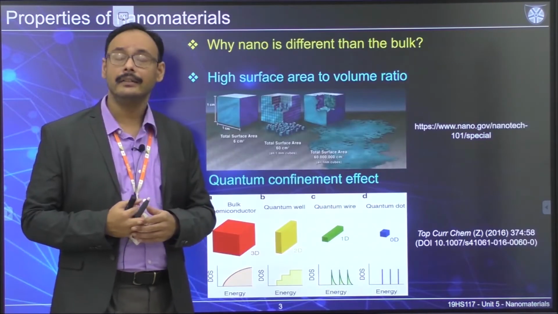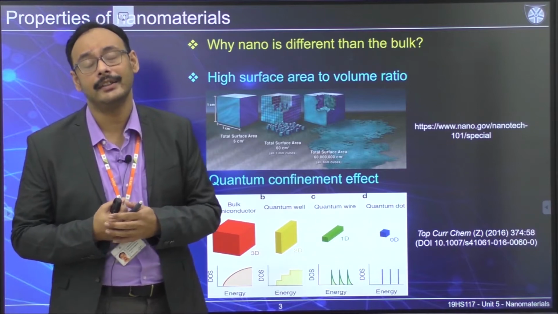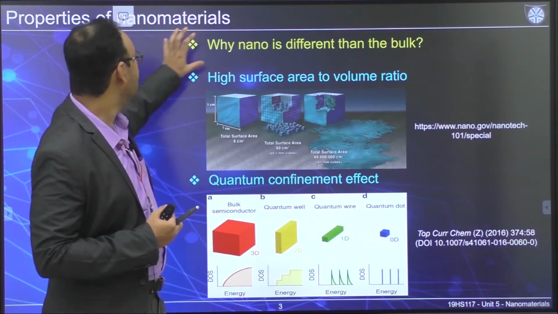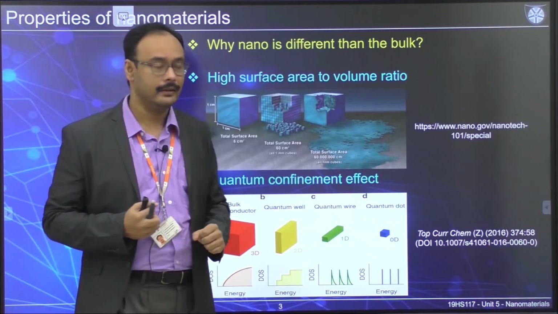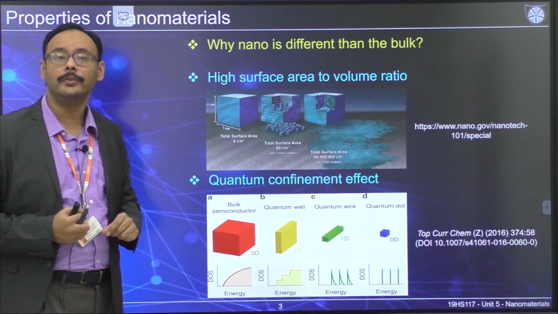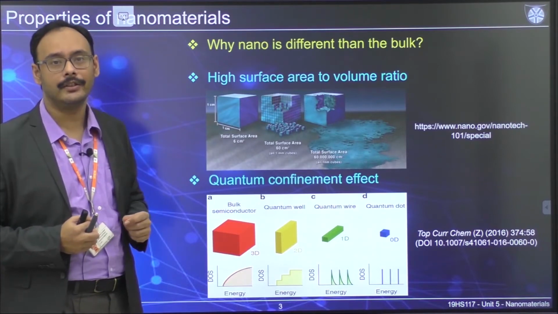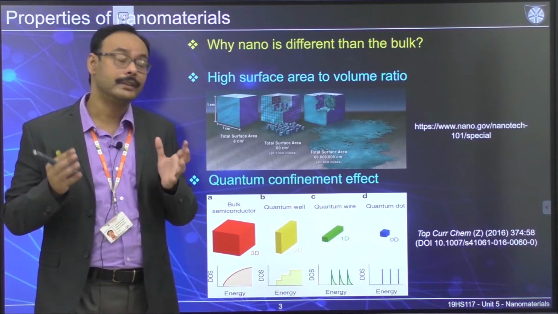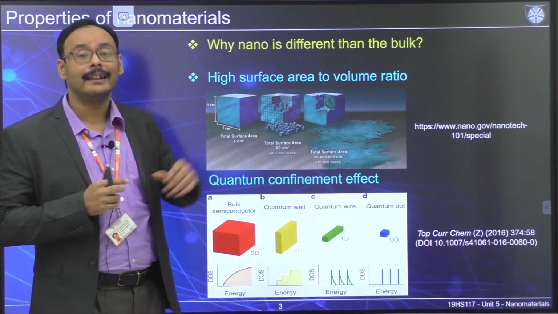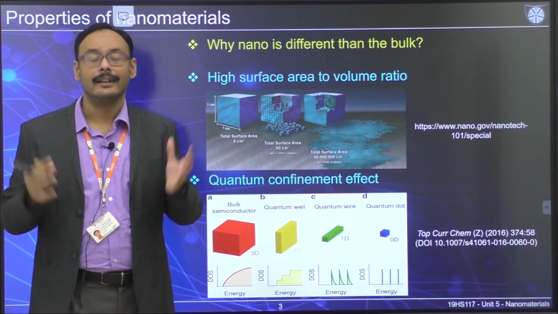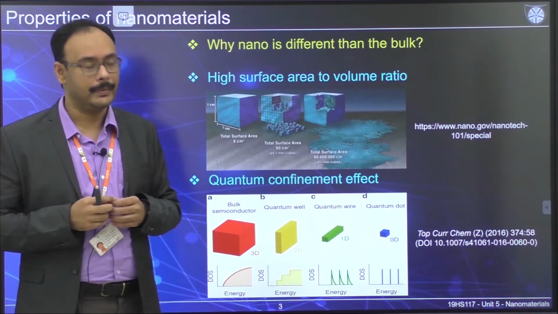The first one that we tried to answer during our discussion of properties of nanomaterial was why nano is different than the bulk. In this particular case, we talked about high surface area to volume ratio. Once you have a high surface area to volume ratio, that allows you to have more surface atoms. So there is a higher chance that you are going to have more activity as compared to the bulk counterpart.